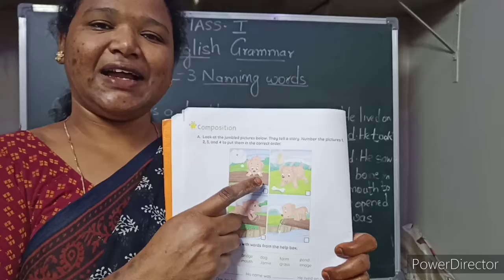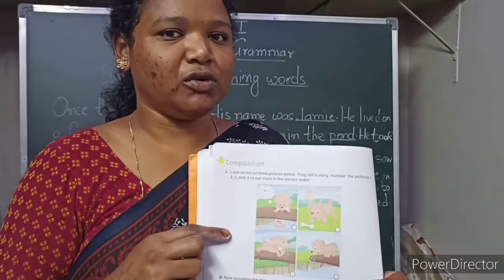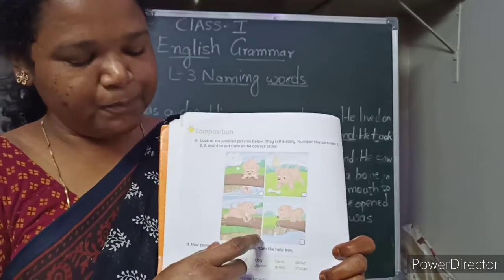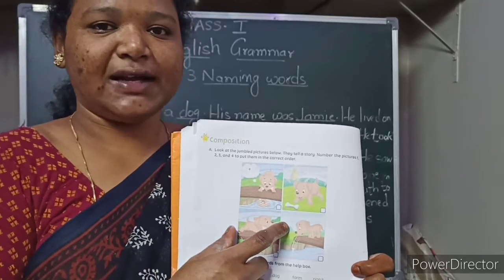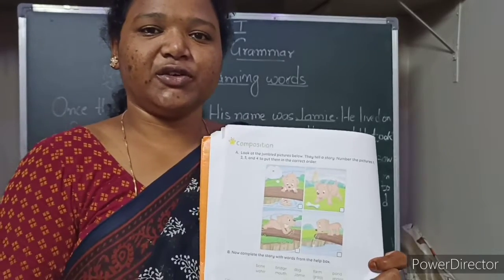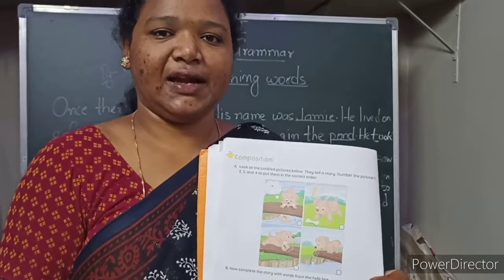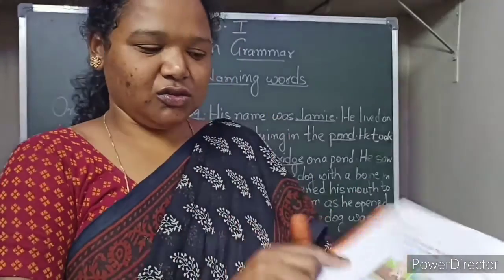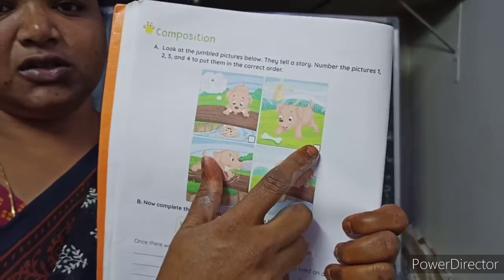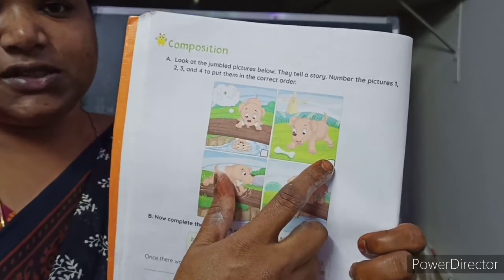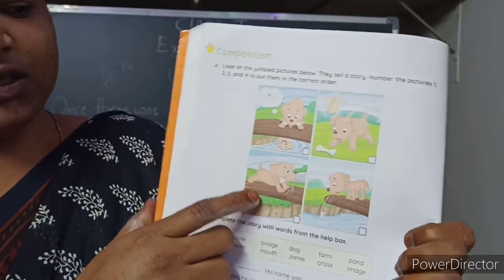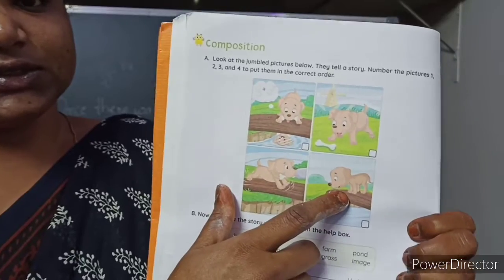So the dog wanted that bone also. Already he was having a bone, but he wanted the other dog's bone also. So what happened? He opened his mouth to get that bone from the water. So what happened? The bone from his mouth fell down into the water and he lost what he had. Okay. So the number 1 is this one. Number 1 picture is this one. Then second picture is this one. Okay. Third one is this and fourth one is this.